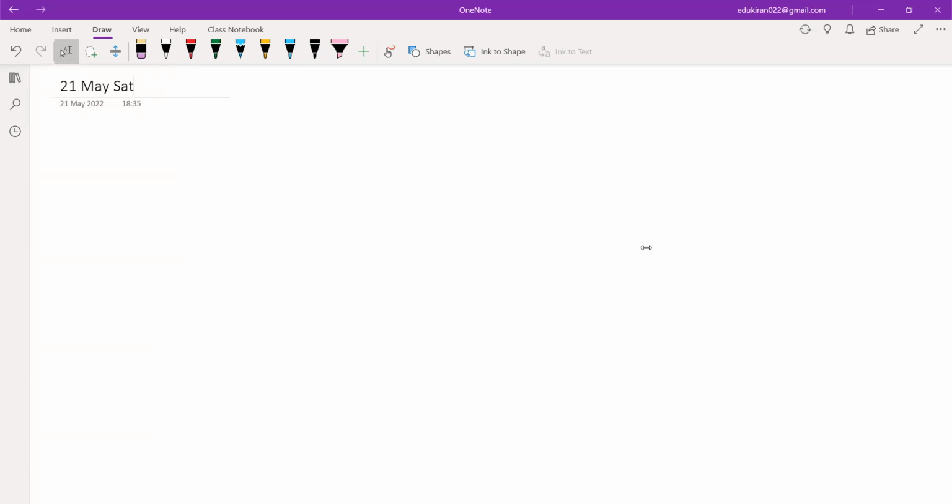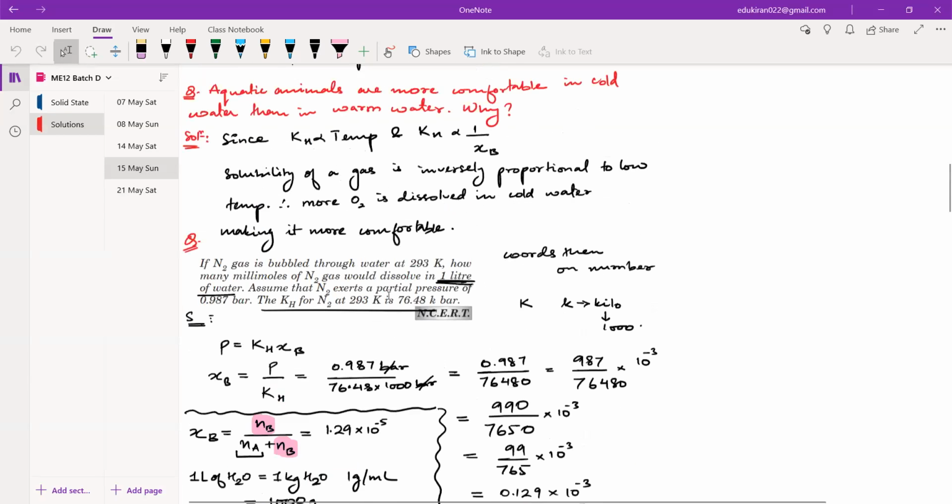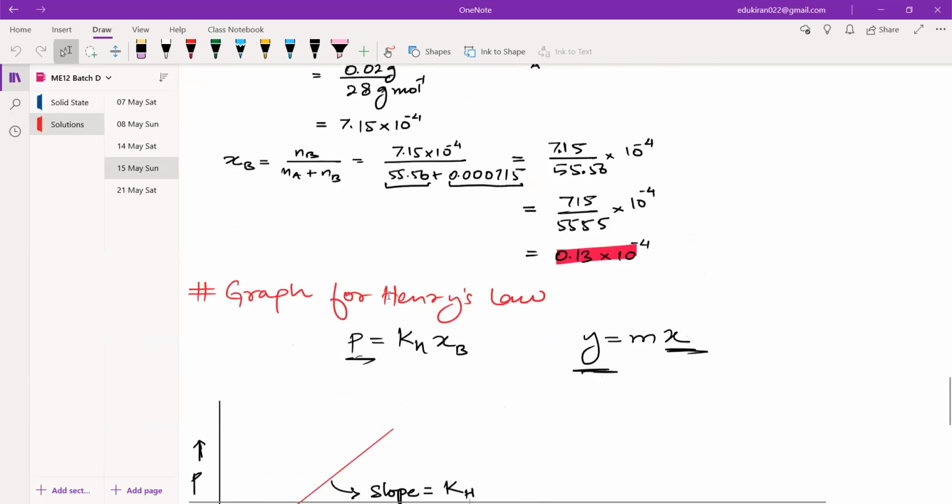So in the last lecture, we did the graph also. Did we do any numerical for Henry's law? Yeah, we did some numerical, right? Okay, fine.